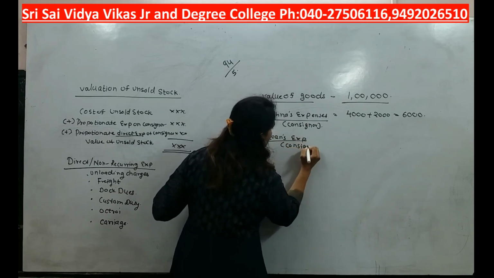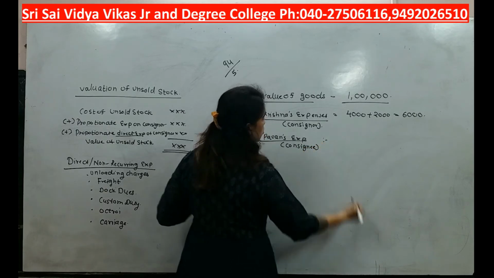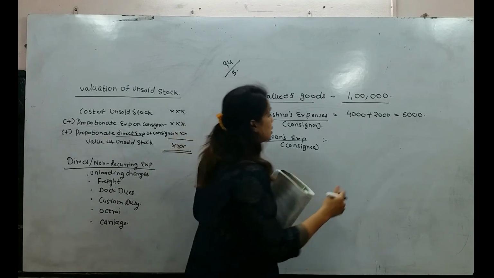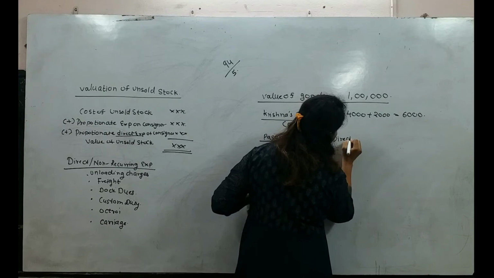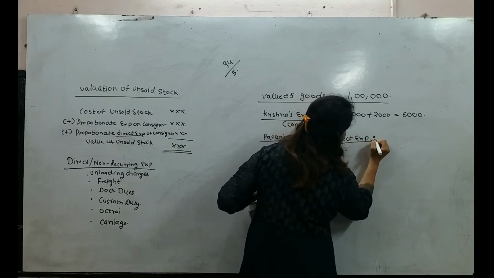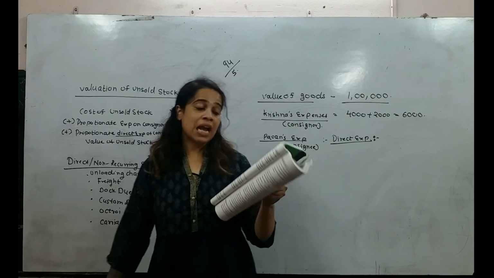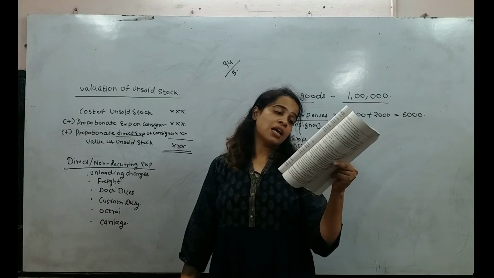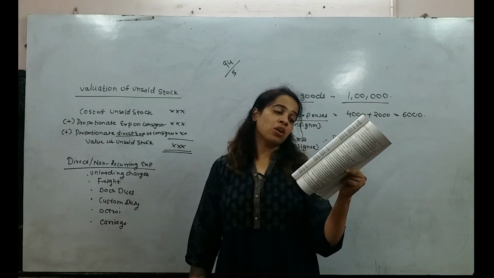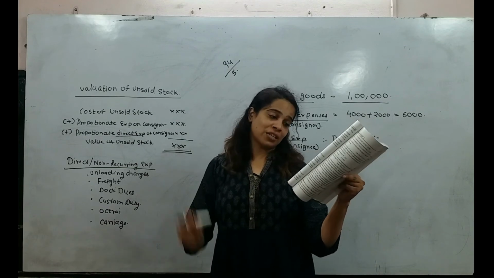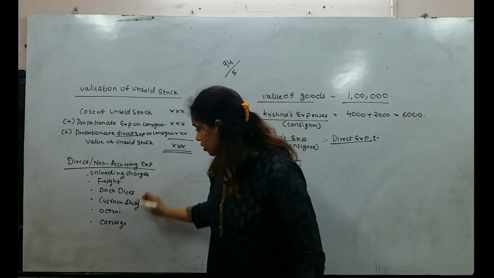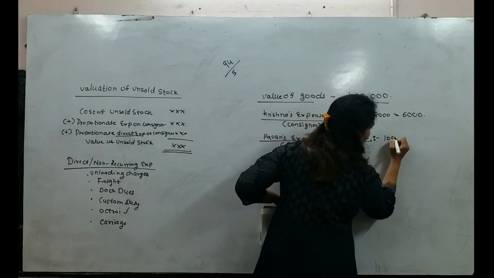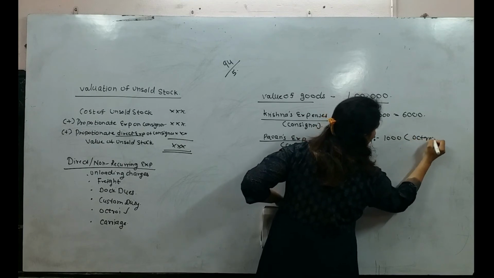Who is Pawan? Pawan is a consignee. We know that when it comes to the consignee, we have to find out direct expenses and indirect expenses, right? See, direct expenses. This is the list of direct expenses. See, Pawan has spent 1,000 for transport and 1,000 for Octroi. So Octroi is a direct expense. So direct expense, 1,000 he has spent for Octroi.